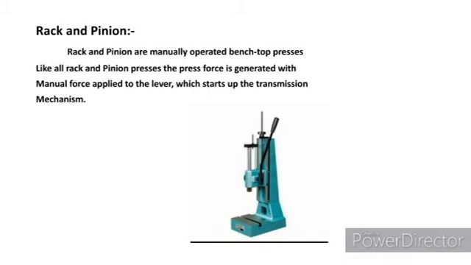The rack and pinion press. The rack and pinion press is a manual press which has a lever attached to a rack and pinion. When we pull the lever down, the press attached to the rack and pinion will pull the press in a downward direction and hit or stamp the material placed at the bottom of the die.